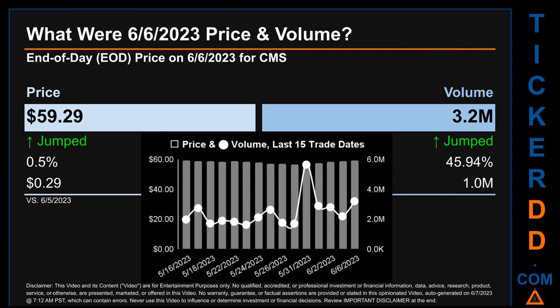What was end-of-day price and volume for CMS? On Tuesday, June 6, 2023, CMS had an end-of-day price of $59.29 and volume of about 3.2 million. Compared to the previous trading day, the price jumped 0.5%, gaining 29 cents, while volume jumped 45.94%, increasing about 1 million. The graph shows price and volume for the last 15 trade dates. Across a range of $2.46, the max and minimum end-of-day price were respectively 59.36 and 56.9. Volume saw a range of 4 million, from a day low of 1.6 million to a day high of 5.7 million.